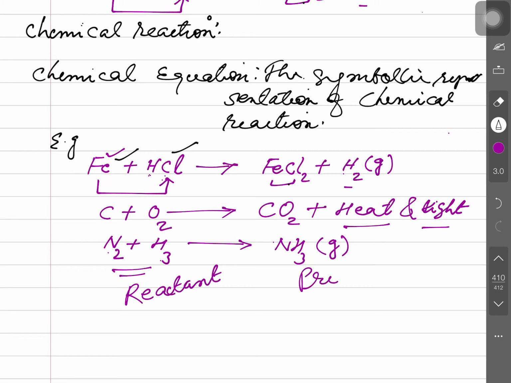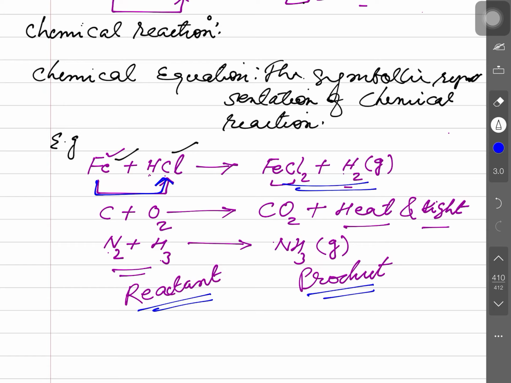And these are called products. When we write any chemical reaction or chemical equation, we need to give information about the chemical reaction. So I just want to tell you, in this chemical equation, the left side substances I mentioned here are called reactants. The right side substances formed here are called products.